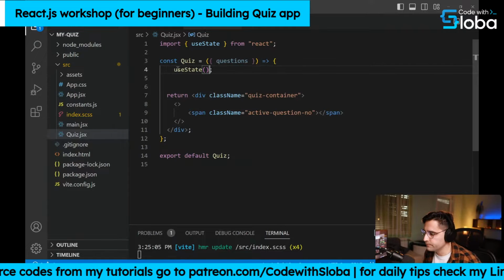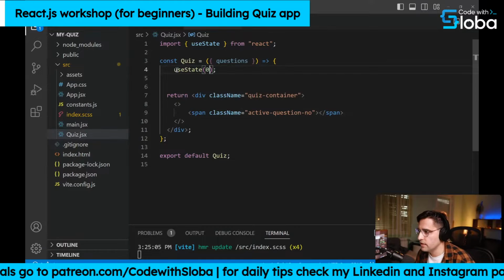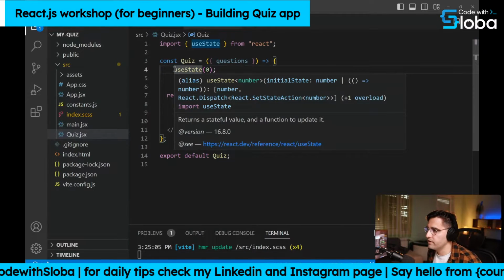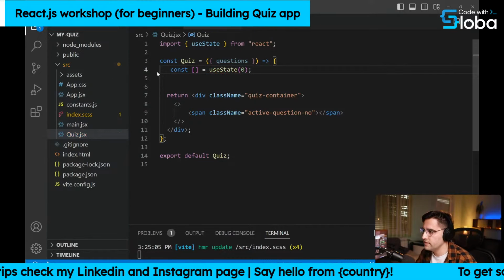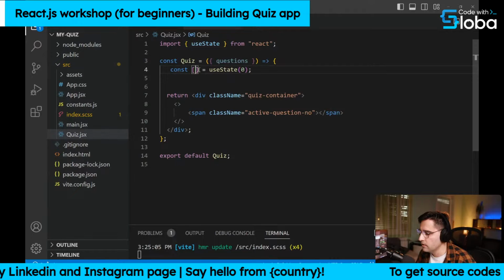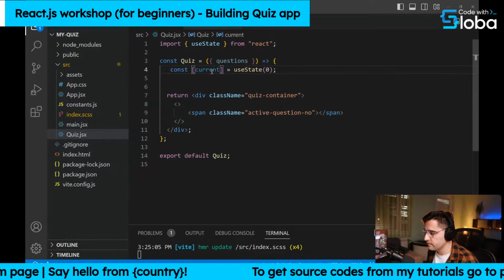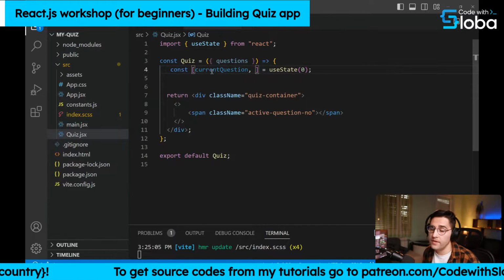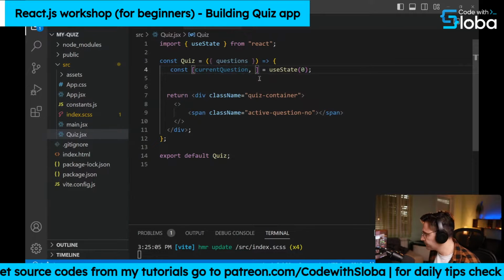You provide the initial value when you initialize the hook, and then this function returns an array. And this array contains two things. So the first thing in this array is the name of the variable which you want to create. So let's name this one current question. And the second thing is the updater function. So using this function, you can update this variable here.